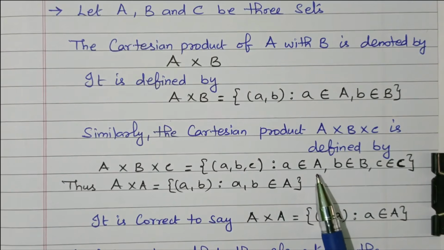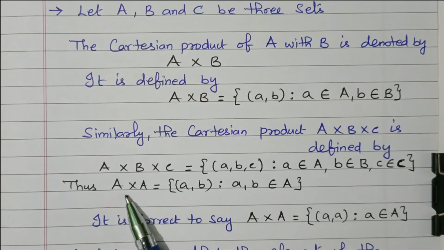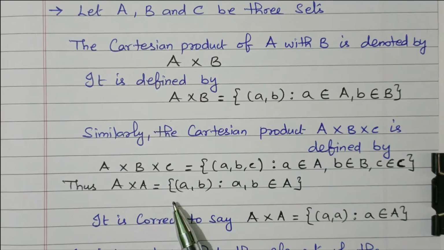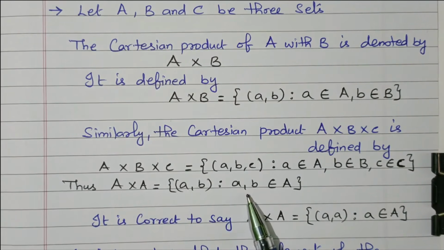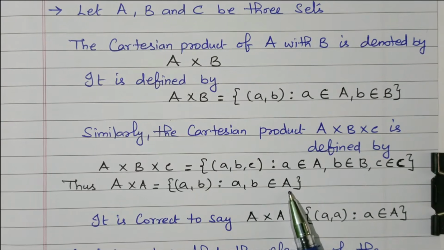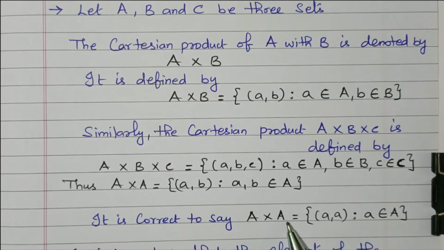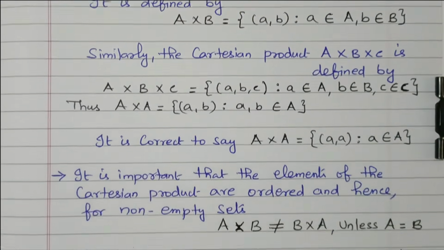So a belongs to A, b belongs to B, c belongs to C. If it is A cross A, then the set of (a, b) such that a, b belong to A. Already we know that a belongs to A, b belongs to B. So in a correct way we can say that A cross A equal to the set of (a, a) where a belongs to A. Right? Now we'll go for the further analysis.